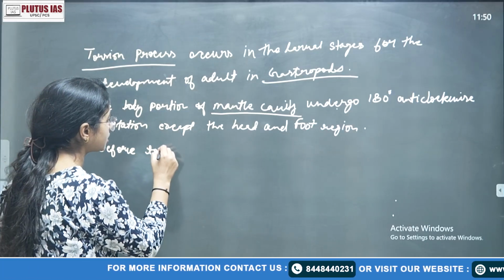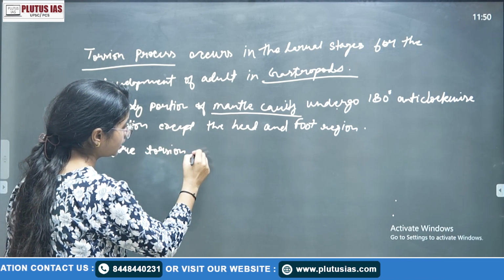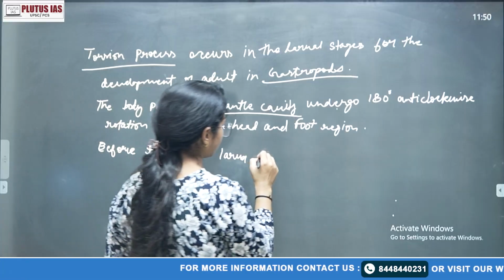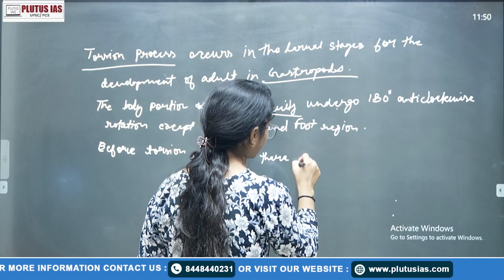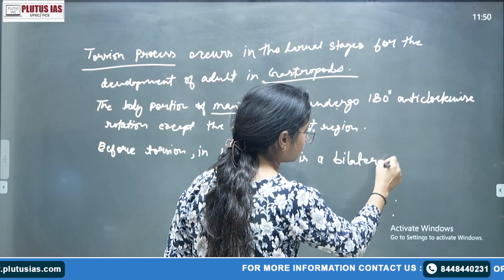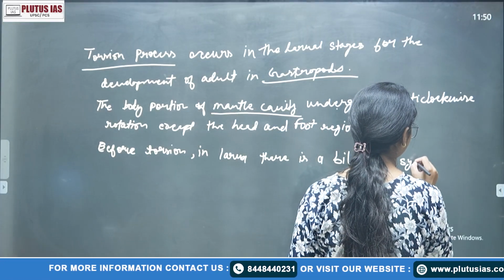Okay, before torsion, or better say, in the larval development, in the larva, there is a bilateral symmetry.